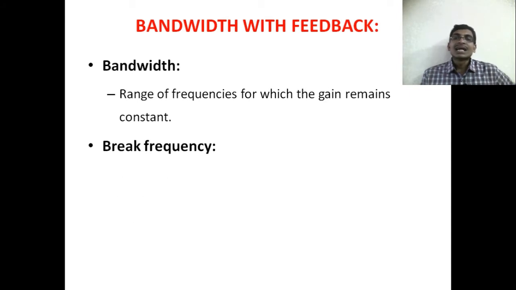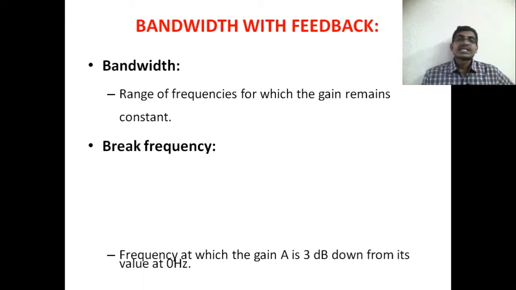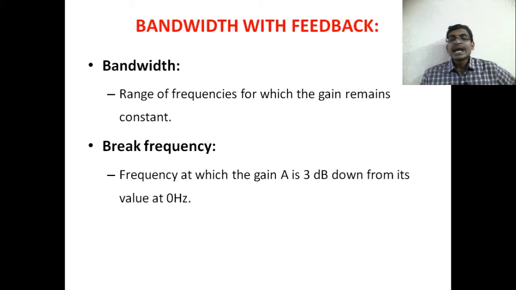Next thing is the break frequency. The frequency at which the gain A is minus 3 dB down from its value at 0 Hz is called the break frequency.